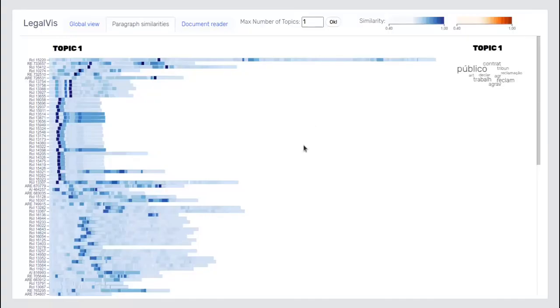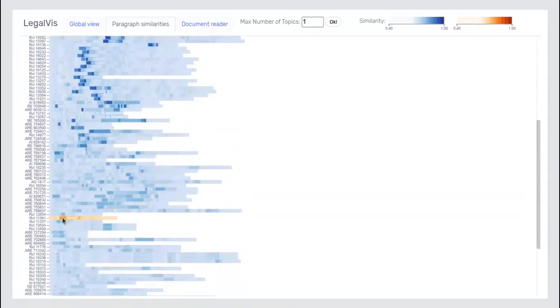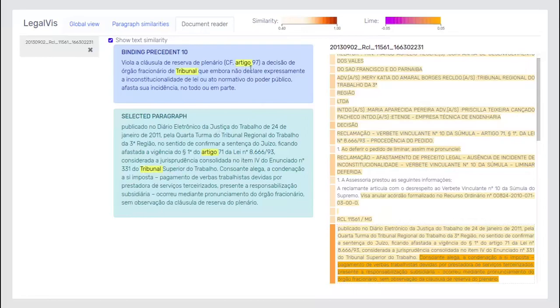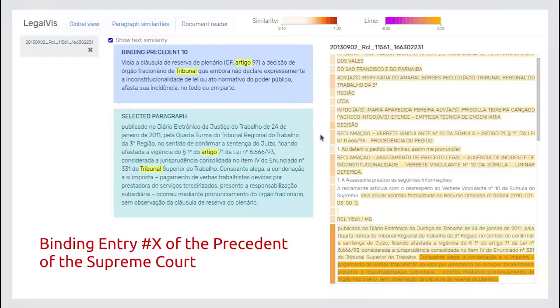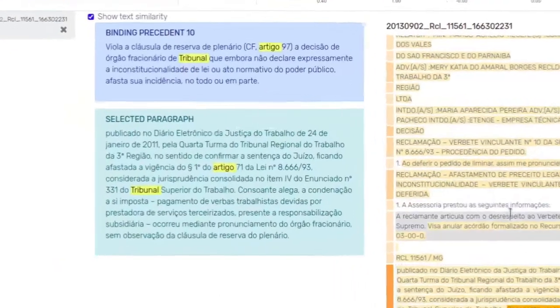Let's select a document with a potential citation. When comparing the text of the precedent with one of the paragraphs marked as of great importance by LIME, for example, the selected paragraph, we can note that both refer to some violation of the so-called plenary reserve clause. Still, while the BP defines a rule, the document brings a real-world and related situation. Although this common subject suggests a coherent and valid potential citation, we can validate it by observing an explicit mention to binding entry number X of the precedent of the Supreme Court in another document's paragraphs.